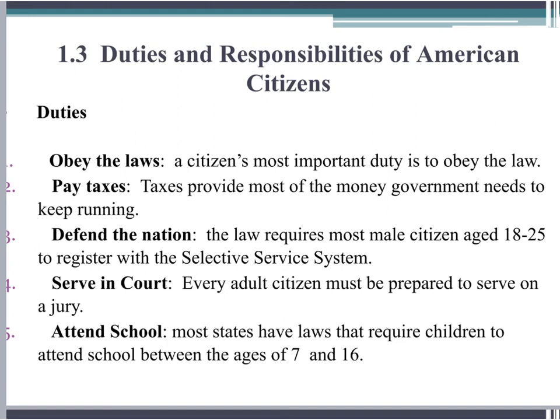Third, defend the nation. The law requires most male citizens aged 18 to 25 to register with the Selective Service System. Fourth, serve in court. Every adult citizen must be prepared to serve on a jury. And then finally, number 5, attend school. Most states have laws that require children to attend school between the ages of 7 and 16.